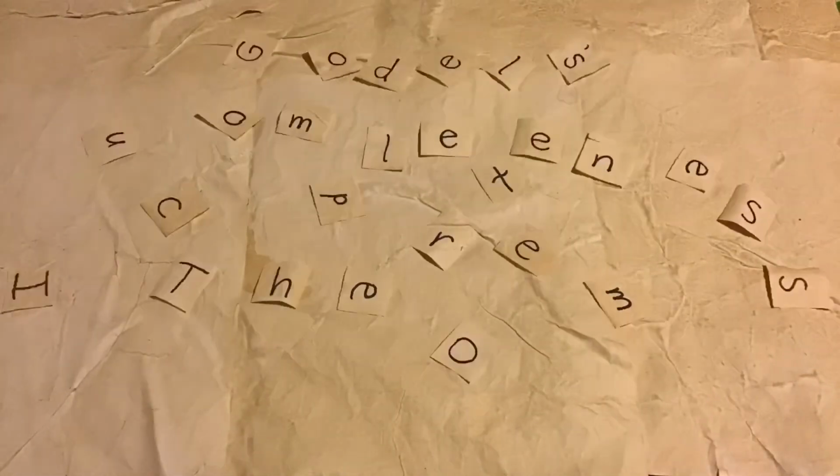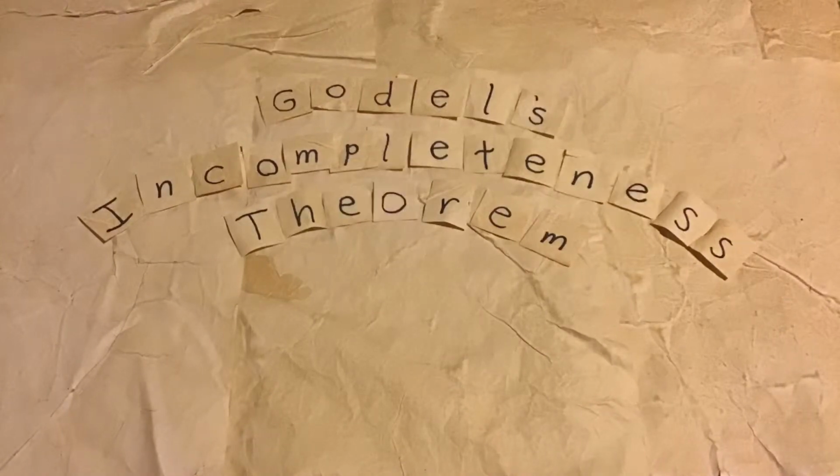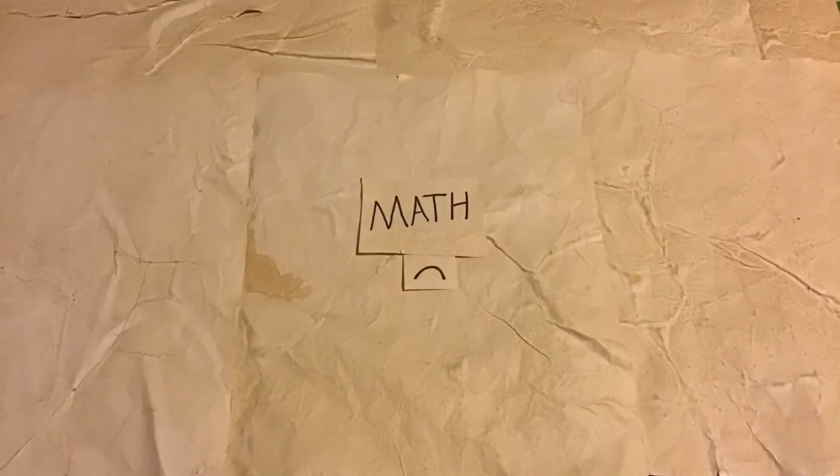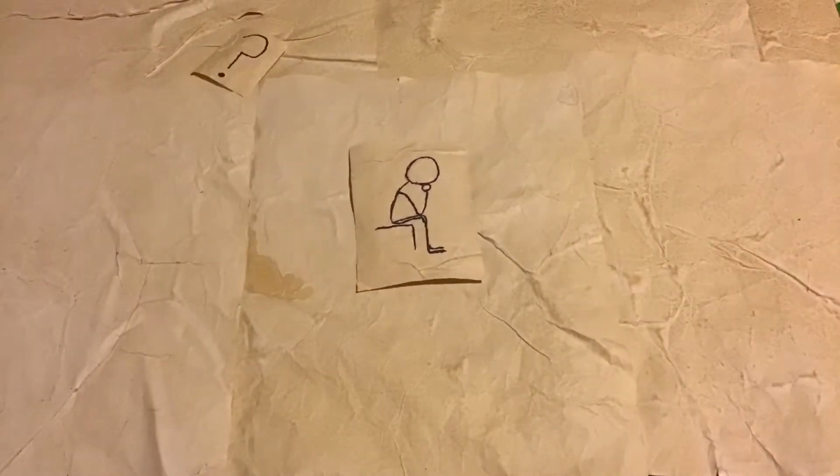Today I'm going to talk about Gödel's incompleteness theorem. The theorem is about what math is able to do, and it says that math can't do everything, that there are some mathematical statements that are true, but impossible to prove. But how did Gödel manage to prove this limitation on math?